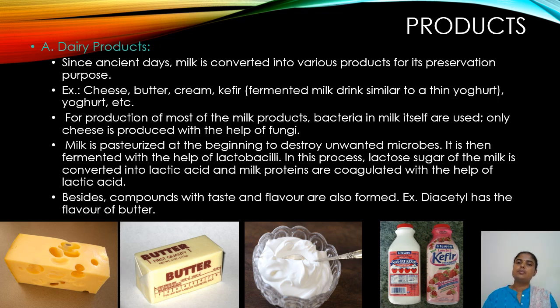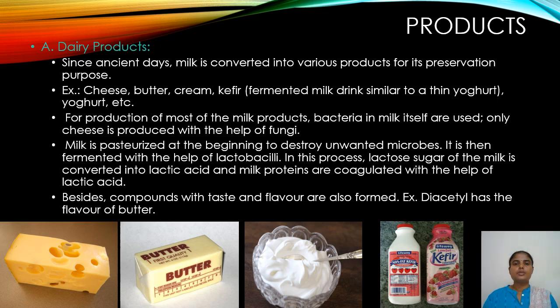The pasteurized milk is then fermented with the help of lactobacilli. We know lactobacilli is a bacteria found in milk which helps in coagulation of milk.